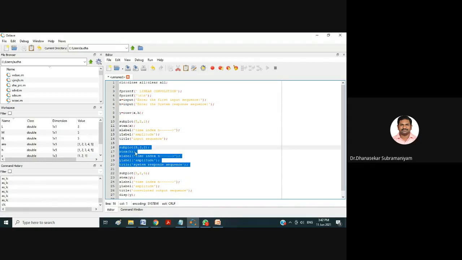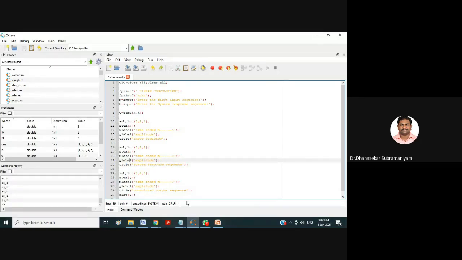That is subplot of 5, 2, 2: 5 rows, 2 columns, and in the second position my other input sequence H will be placed. Here H will also be plotted in discrete form. That's why stem of H. For that H also we are giving X label, Y label, and title. This is for my second sequence.